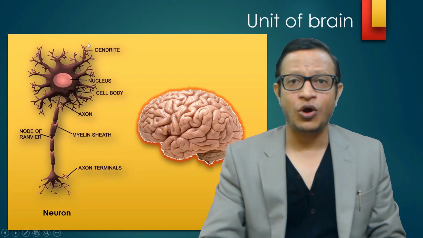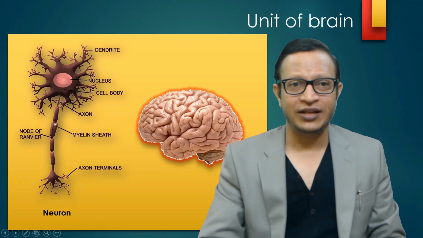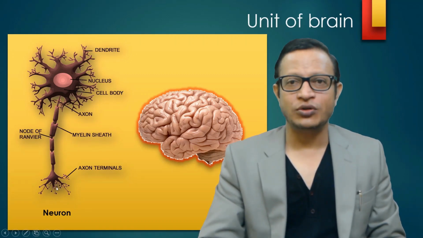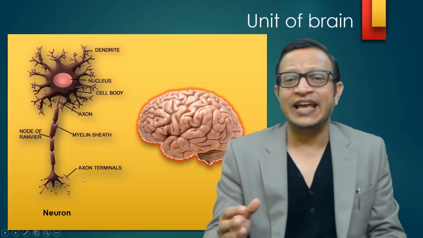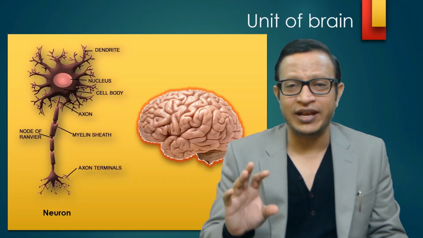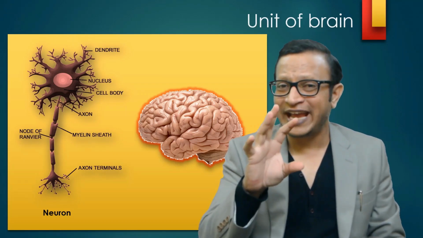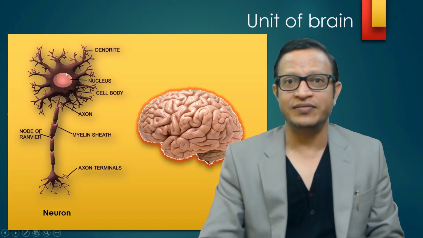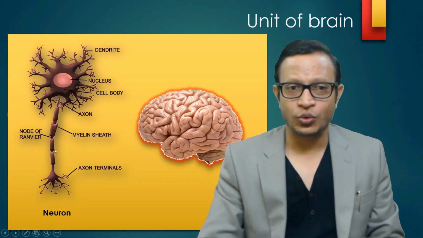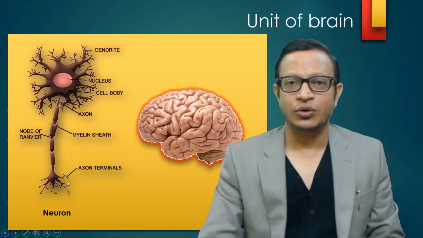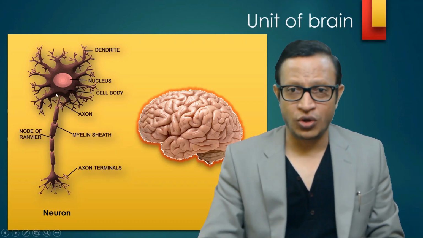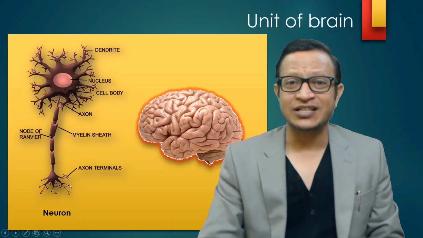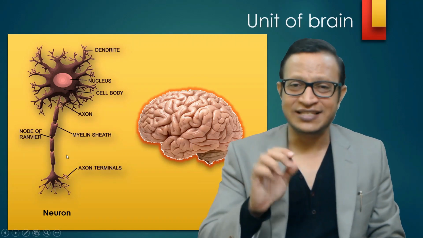And the branches are called dendrites. From there, you can see an axon. And then it looks like axon terminals here. It's just like a tree or a plant. You can understand the neuron as a kind of plant. If you look at this, the whole body of the plant is leaves and everywhere. There is a huge stem and then these are the roots. So the stem is called the axon and then the bottom is called the axon terminals. So the unit of the brain is the neuron.